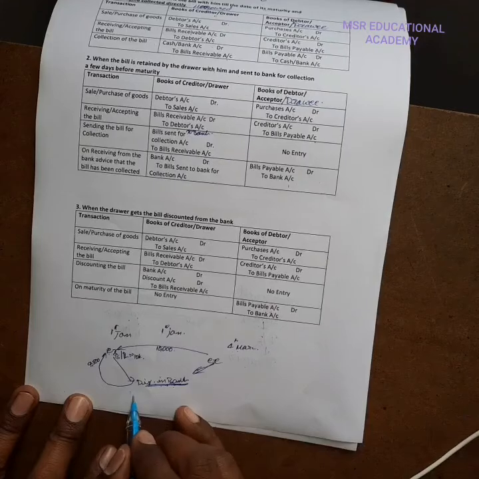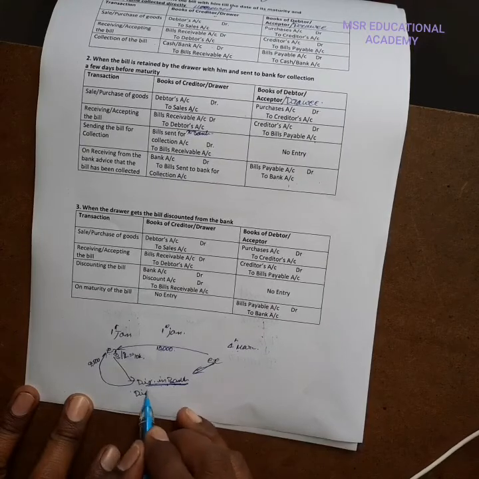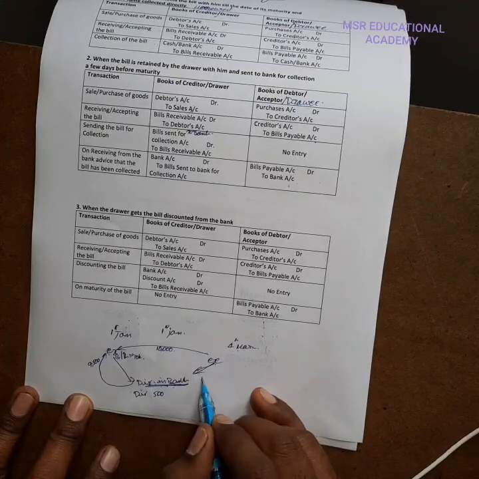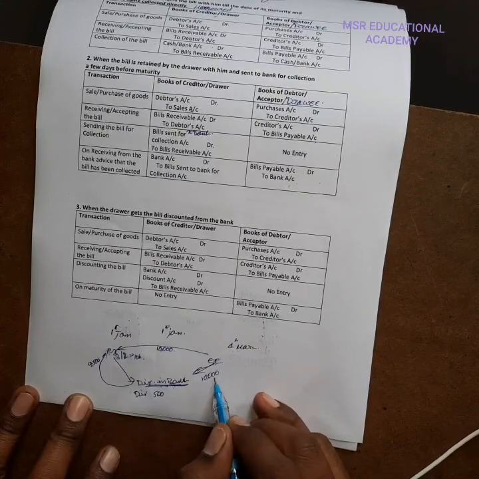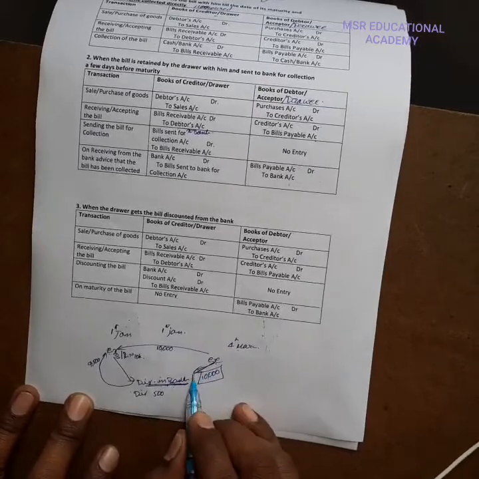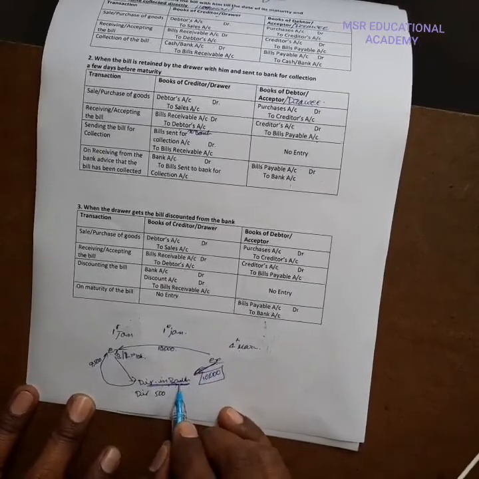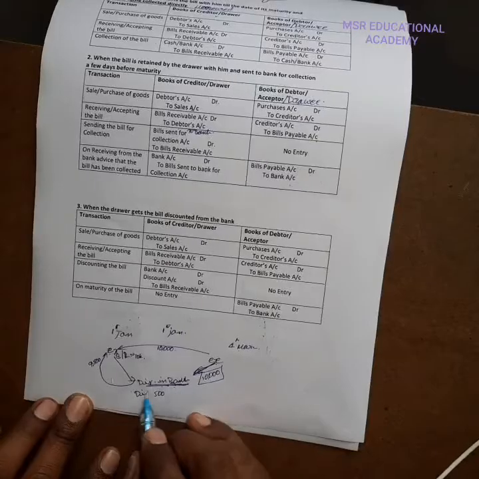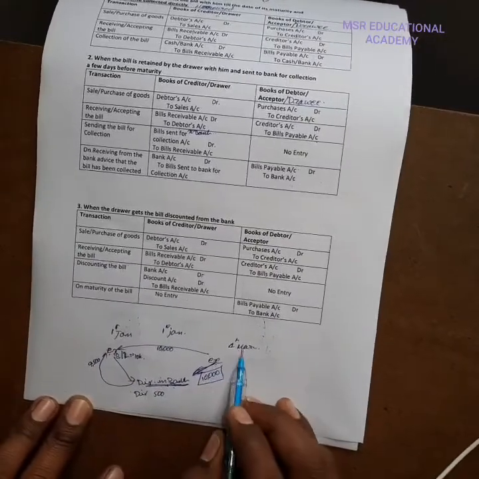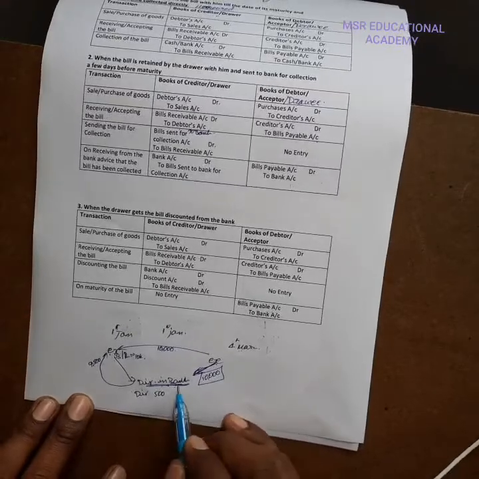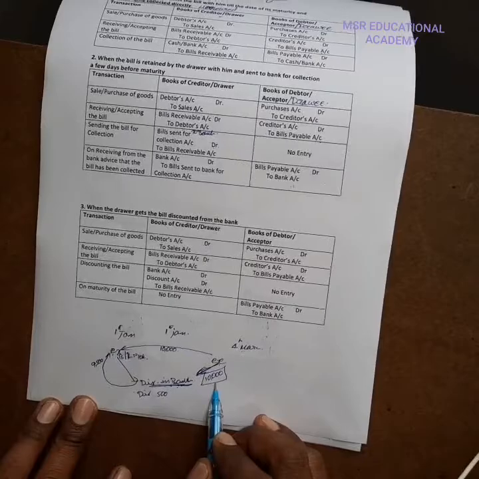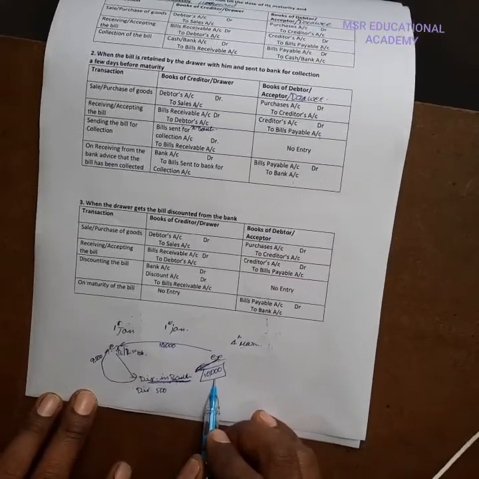Now, what is a discount? The discount amount is 500 rupees, but the drawee has to settle on the due date the full amount of 10,000. The 10,000 has to be given to the bank, not only 9,500. The bank gave the drawer only 9,500, but the drawee on the due date of 4th of March has to give the bank 10,000 rupees, not 9,500. Everyone should remember it.